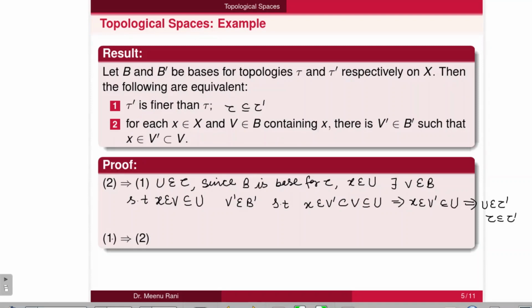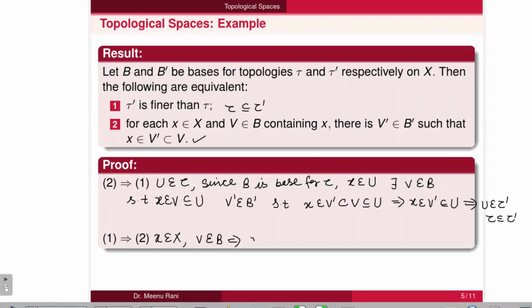Next we will prove that the first implies the second condition. So the first is given, that is, tau is contained in tau dash. Then we will prove that for any member of the base B which contains the element x, this statement holds. So for this, let us take x belongs to X. It is an arbitrary element of X. Then take any member of the base B which contains the element x.